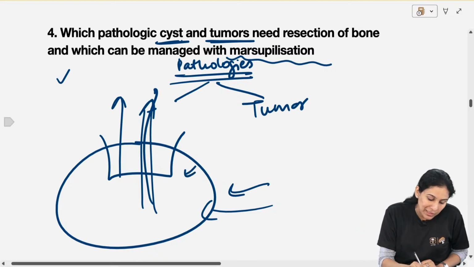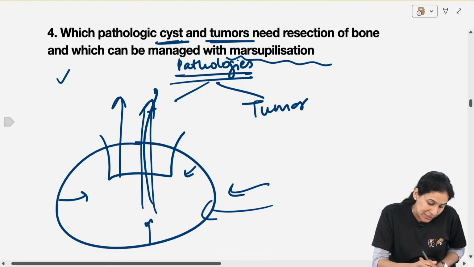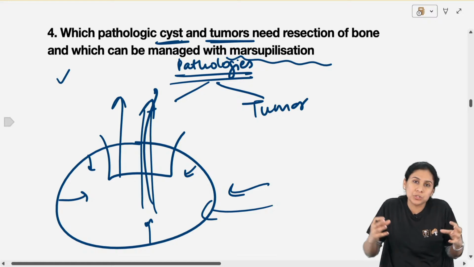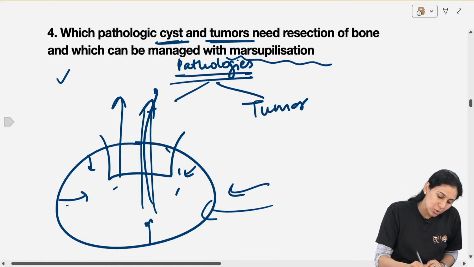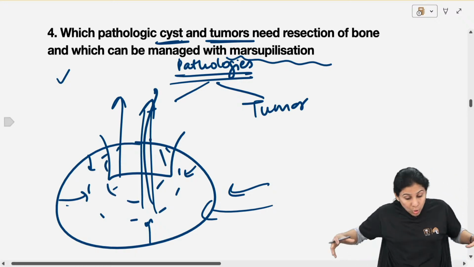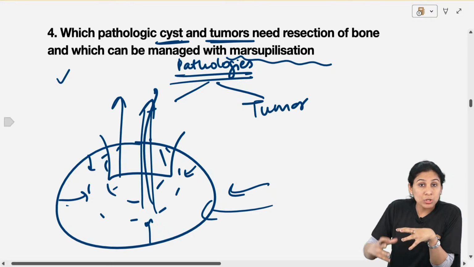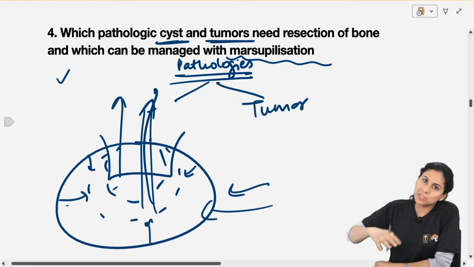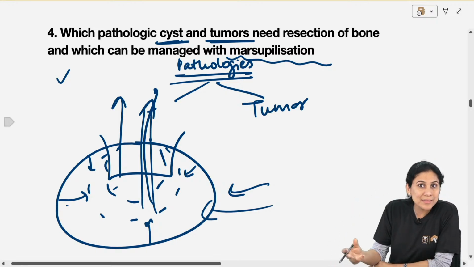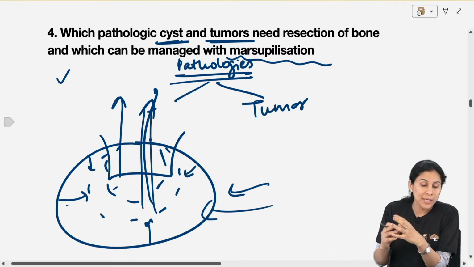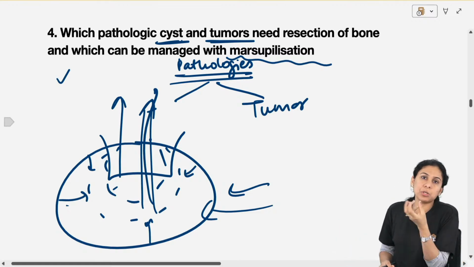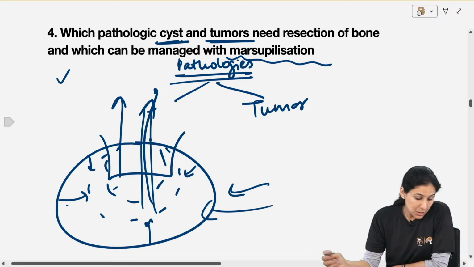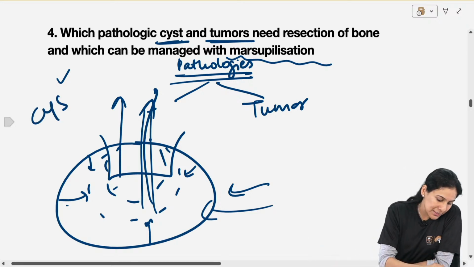Slowly, the epithelial lining is not getting any food which it was getting initially because of osmosis. So it shrinks. Slowly the cyst becomes smaller, and the normal bone that had resolved slowly reforms. So that is just preventing a pathological fracture in the bone. So you marsupialize the cyst, you let the bone grow slowly, and when it becomes safe, you can just enucleate the residual cyst, which is called Waldron's procedure. Marsupialization followed by enucleation. So all this treatment is the treatment of cyst.